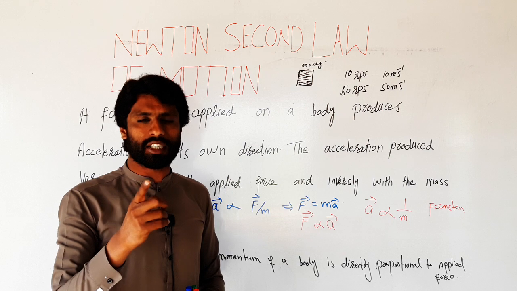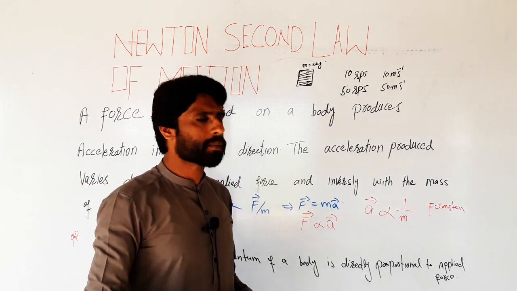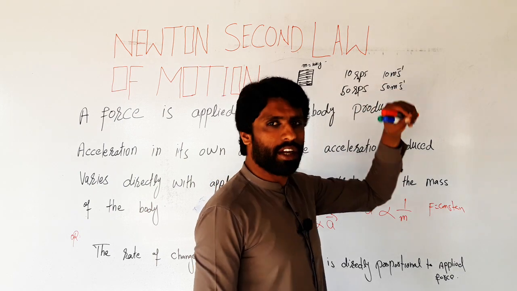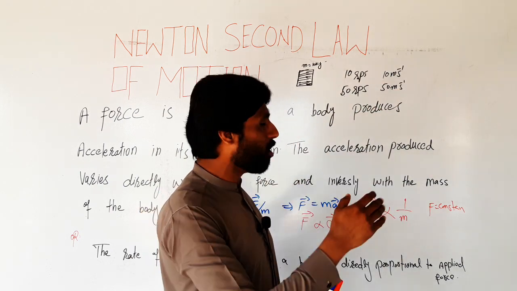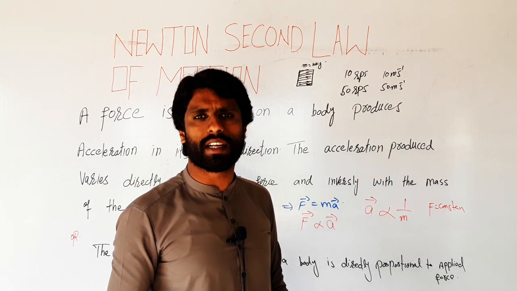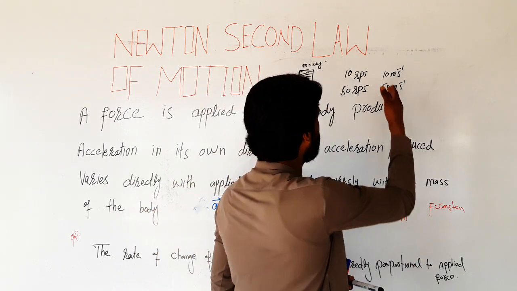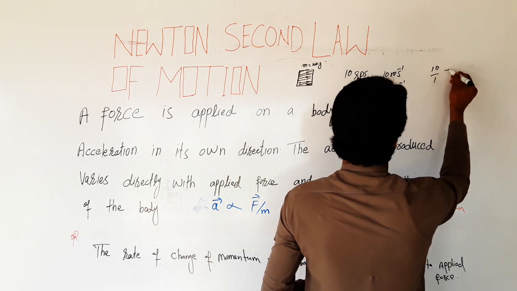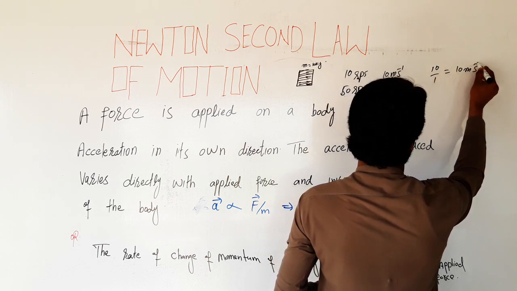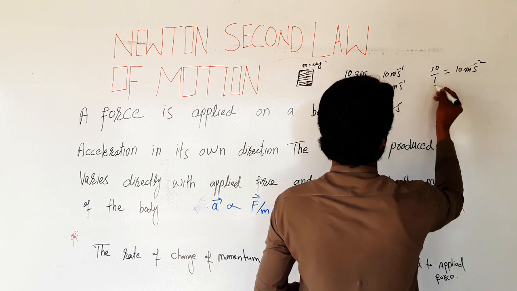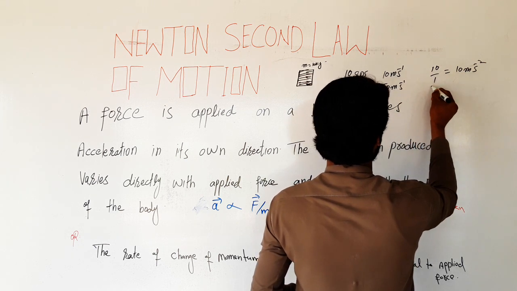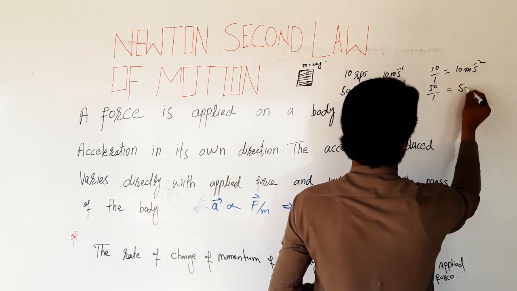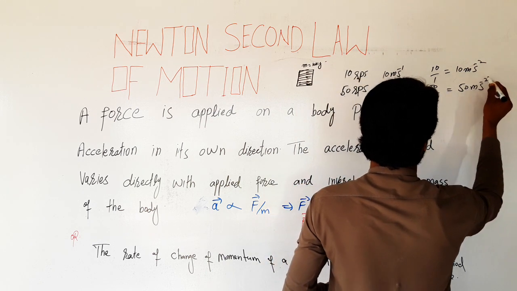The acceleration is due to the velocity. When the velocity increases, the acceleration also increases. It means the change in velocity is 10 per second, 10 divided by 1 is equal to 10 meter per second squared, and when the change in velocity is 50 meter per second, the acceleration is 50 meter per second squared.